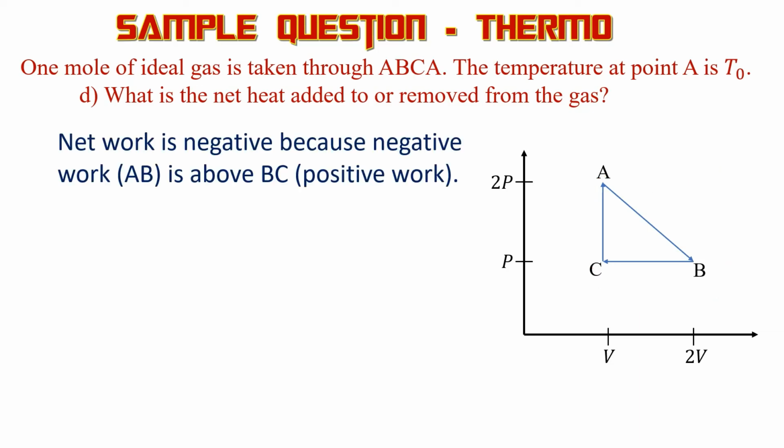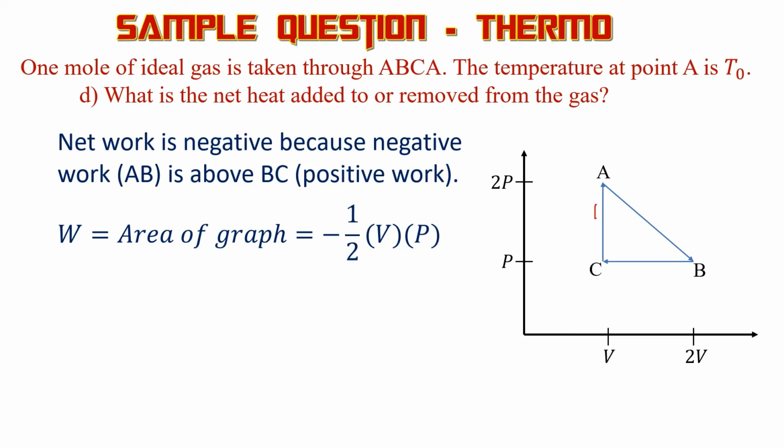And this is negative work because A to B here, this is negative work, and that's going to be a greater magnitude than B to C. So B to C is positive work, but it's below the graph from AB. So the net work's going to be negative, and of course, C to A, there's no work because there's no change in volume. And the work's the area of the graph, so it's the area of that triangle. And of course, the area of a triangle is 1/2 base times height. The height goes from P to 2P, so it's P. The base is V to 2V, so it's V. And the area is PV over 2, so the work is negative PV over 2.